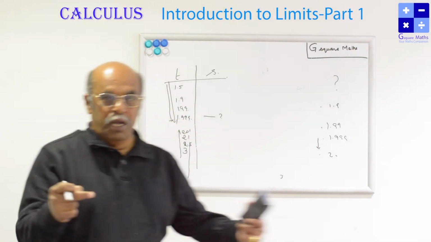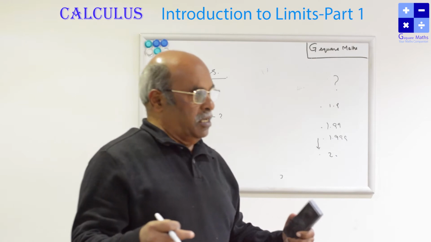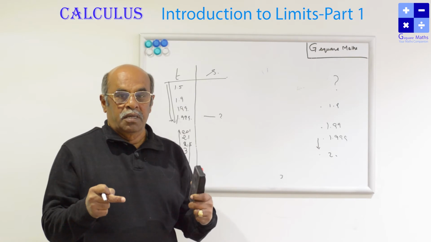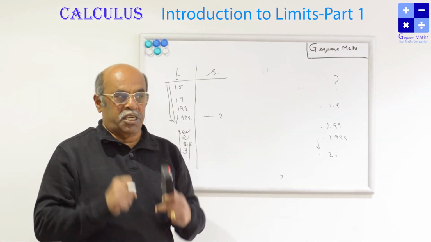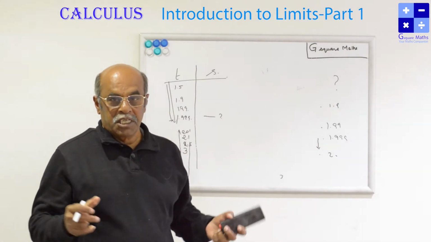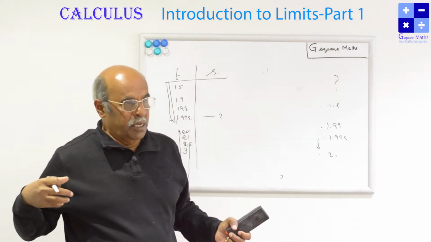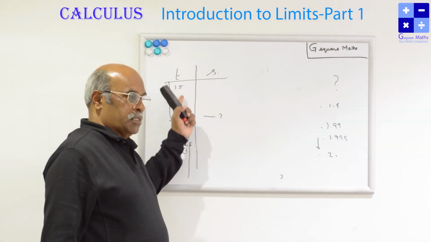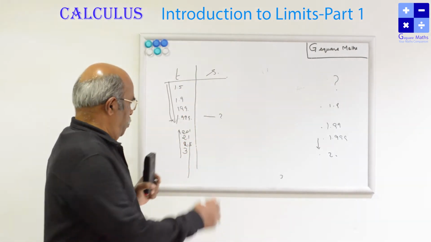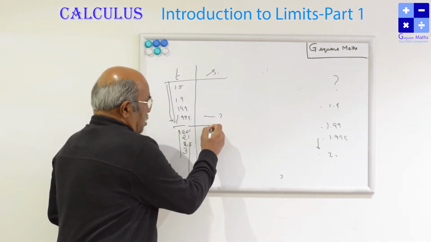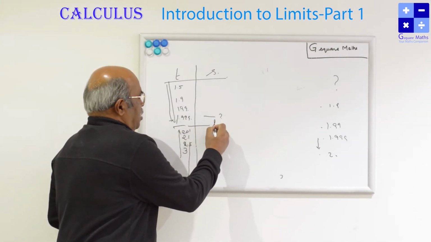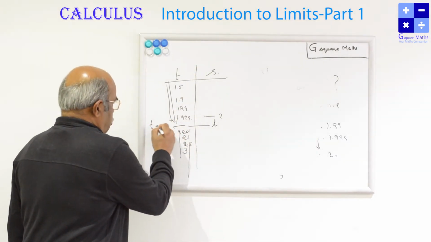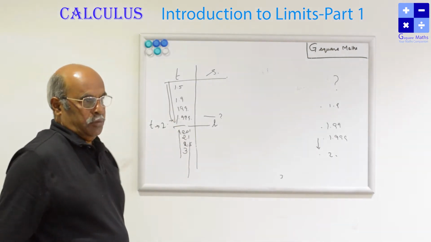The time is approaching the point 2. We already studied what approaching means. The train is approaching the station; the train tends to station A. The distance between the train and the station is narrowing, coming to 0. Like that, the time is coming towards 2. Then the speed of the object may be L. Here the time is approaching 2.